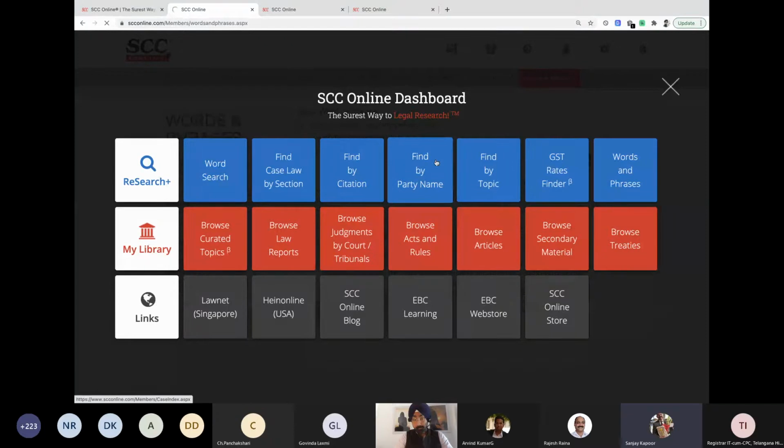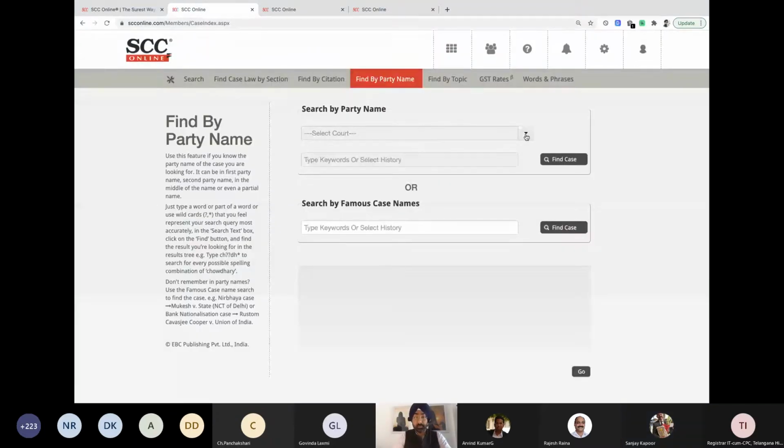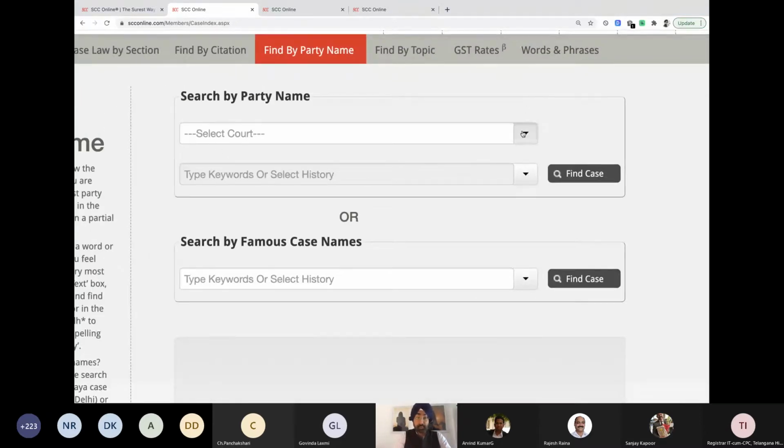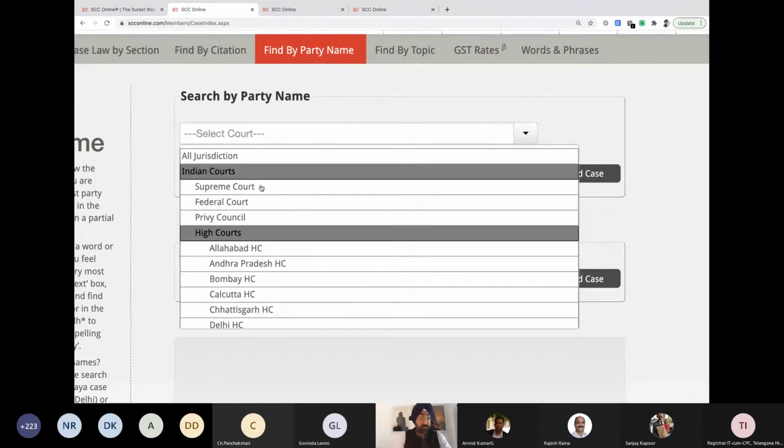So if that comes as a question, what we can do is go to find my party name, because we have the party name with us. Let me zoom in a bit. It says select court. Now we can select Supreme Court because I remember this Golaknath case was Supreme Court. But considering that there is still a doubt, I'll click on this all jurisdiction.